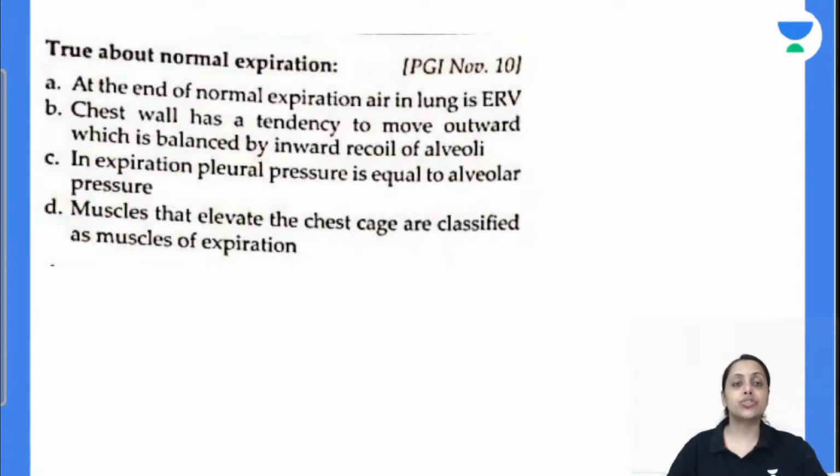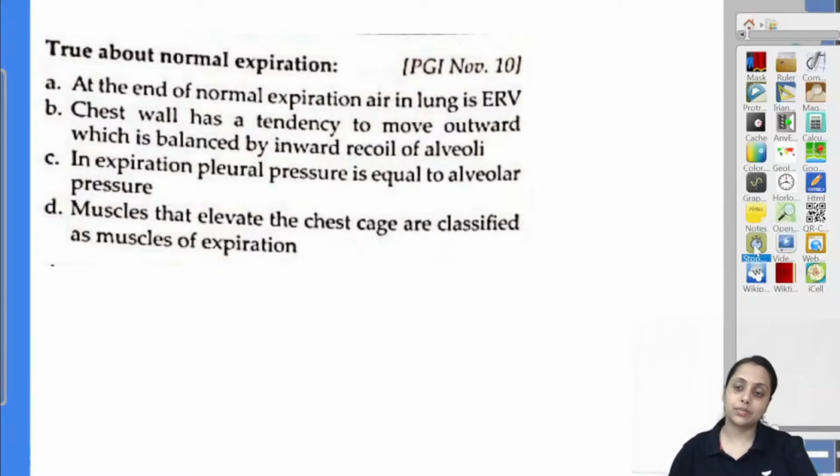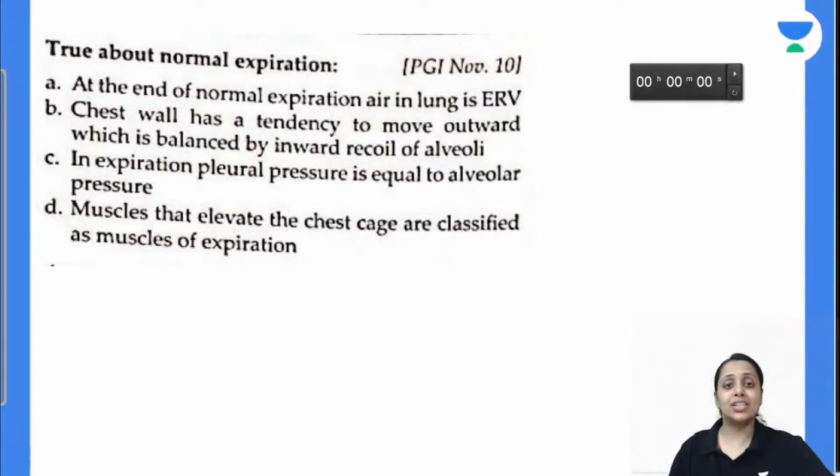Coming to the next question, true about normal expiration. At the end of normal expiration, air in the lung is expiratory reserve volume. Chest wall has a tendency to move outward, which is balanced by inward recoil of alveoli. In expiration, pleural pressure is equal to alveolar pressure. Muscles that elevate the chest cage are classified as muscles of expiration. So everybody, normal expiration is easier. In normal expiration, which statement is true? Chest wall has a tendency to move outward, which is balanced by inward recoil of alveoli.